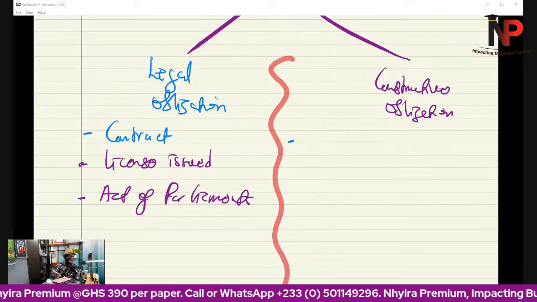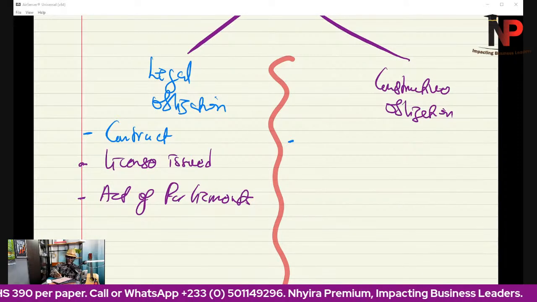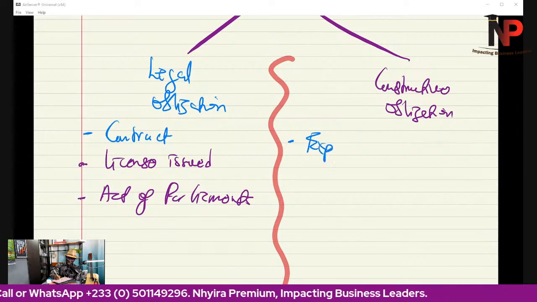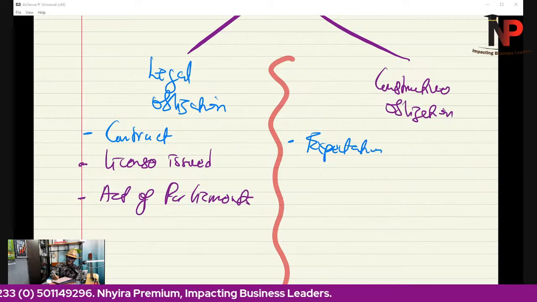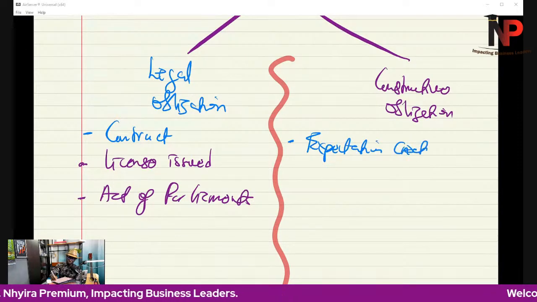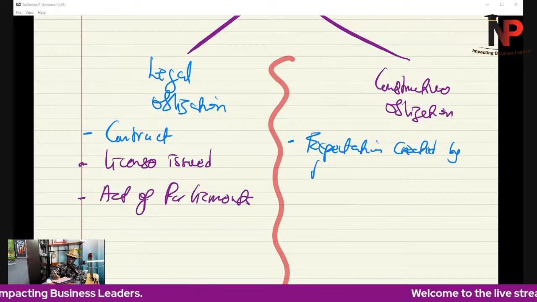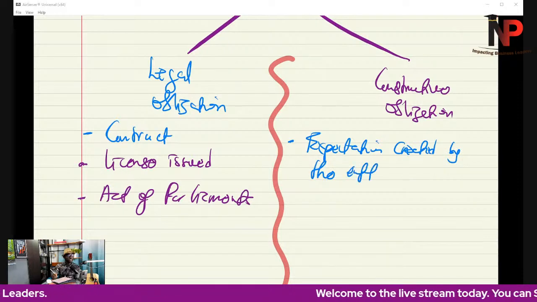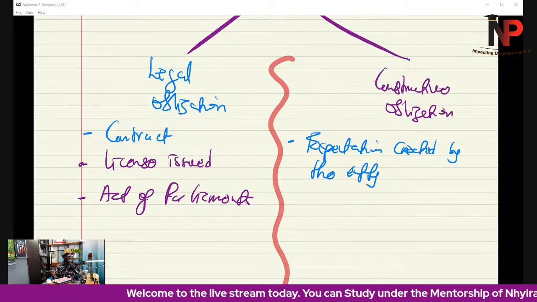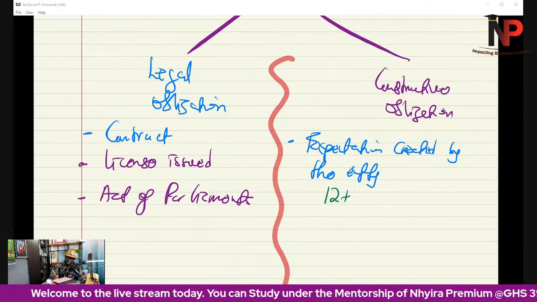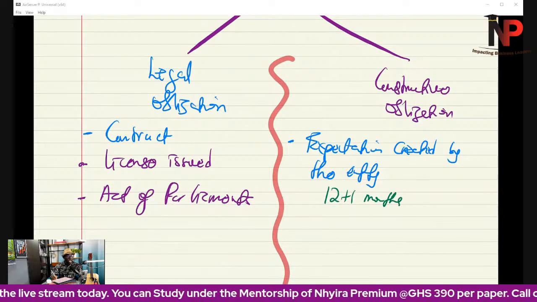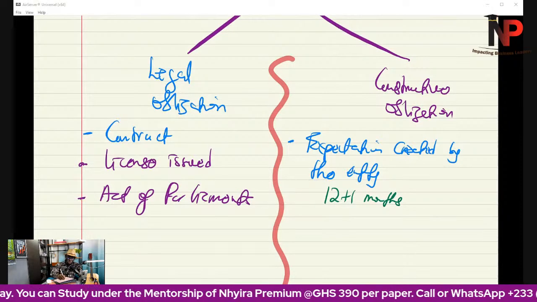Constructive obligation arises due to the expectation that a company has created. So, for instance, the entity has a policy that if you buy a device from us, we have a 12 plus 1 month warranty. Oh, that's nice. So warranty.